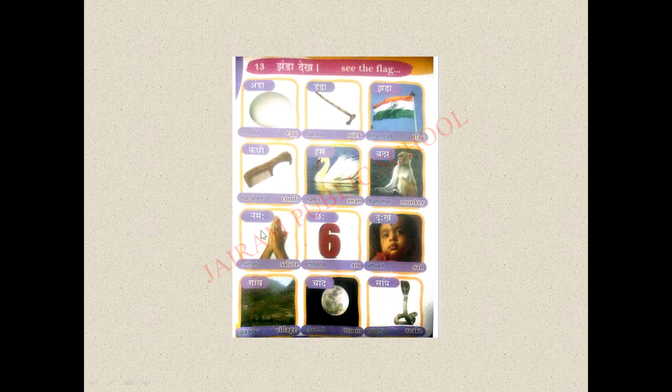So hereafter we are going to learn Visarga. See here, in this word we have Visarga. What is this letter? Na. Na, ma, and this is Visarga. Namaha. So how should you pronounce? Namaha. Okay. So Namaha means salute.